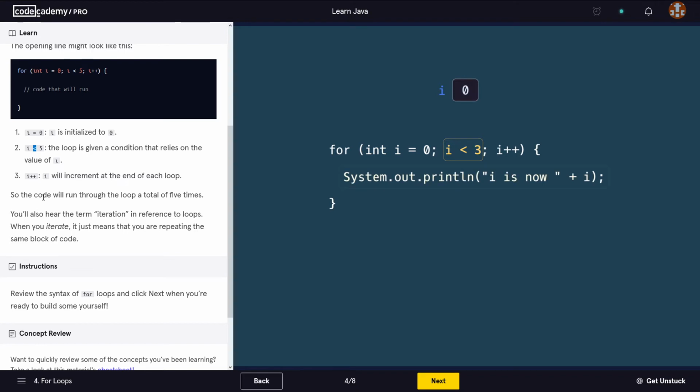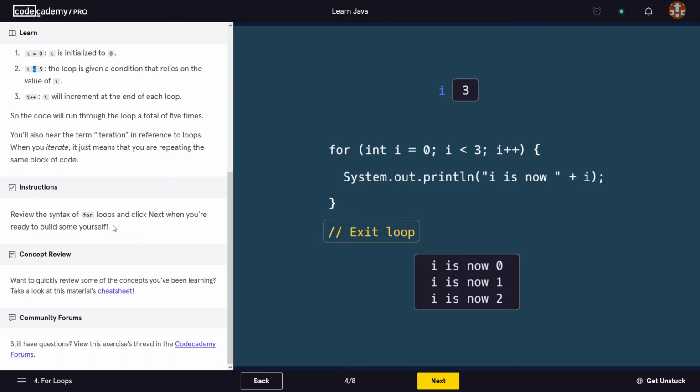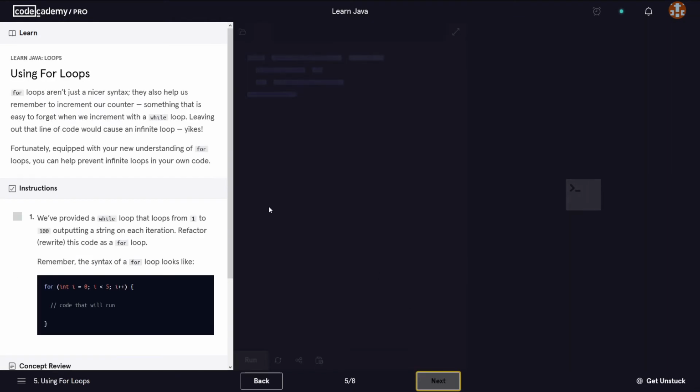So the code will run through the loop a total of 5 times. You will also hear the term iteration when it comes to loops. You iterate, it just means that you're repeating the same block of code, okay? In the instructions, it says to review the syntax of the for loops, and then click next when we're ready to build something. Let's click next.